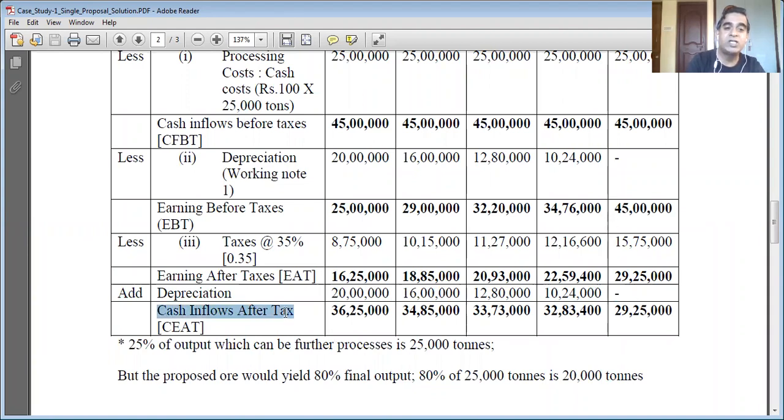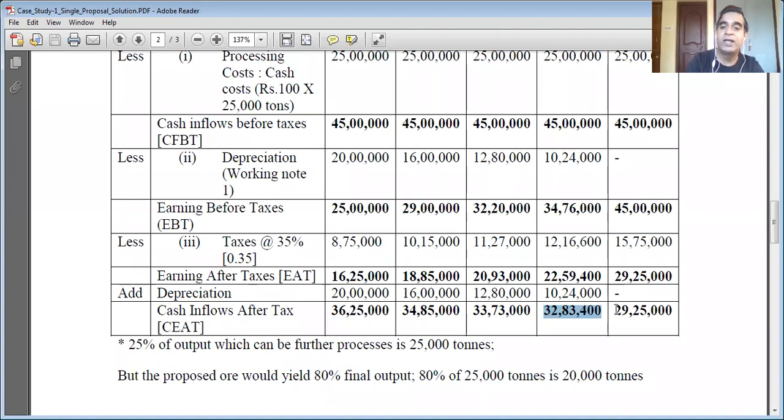Now finally we arrive at cash inflows after taxes. For year one, 16 lakh 25,000 plus 20 lakh is 36 lakh 25,000. 18 lakh 85,000 plus 16 lakh is 34 lakh 85,000. 20 lakh 93,000 plus 12 lakh 80,000 is 33 lakh 73,000. 22 lakh 59,400 plus 10 lakh 24,000 is 32 lakh 83,400.